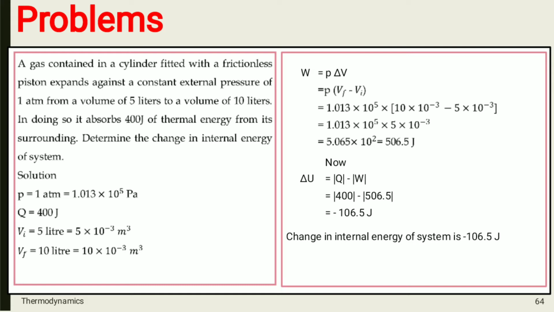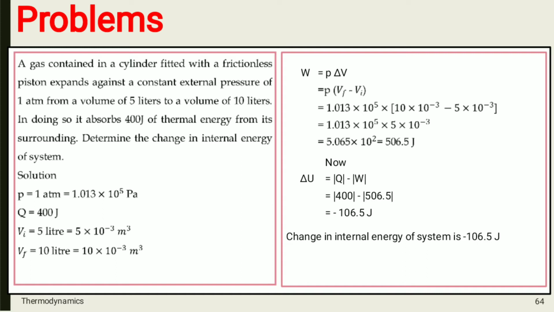Firstly, we will write that. Here pressure is given, P equals 1 atm, which is equal to 1.013 into 10 raised to 5 Pascal. This is one conversion which we have to remember. Q, the amount of heat absorbed by the system, is equal to 400 joule.